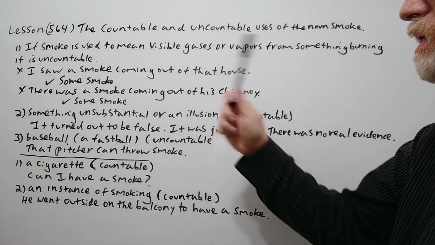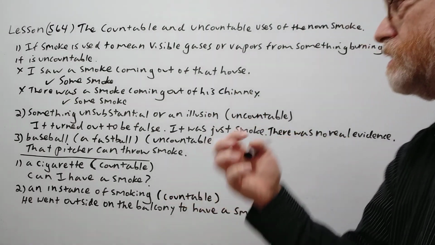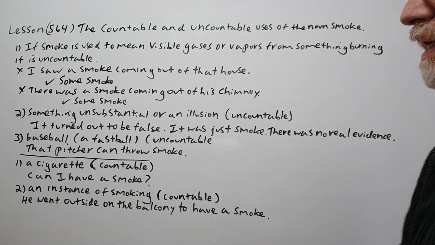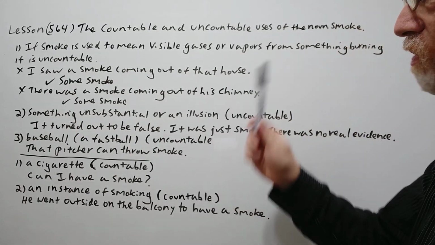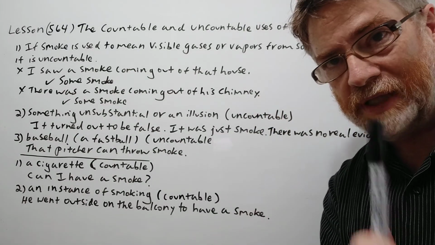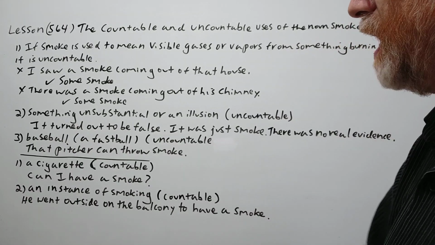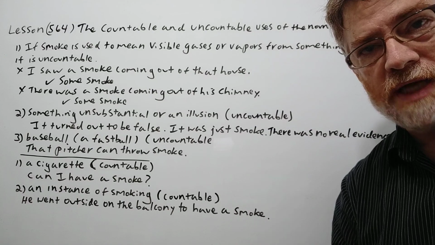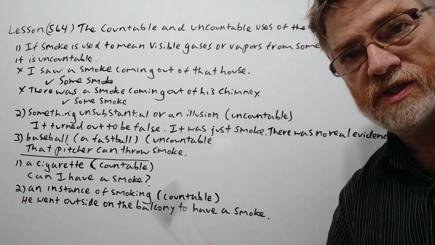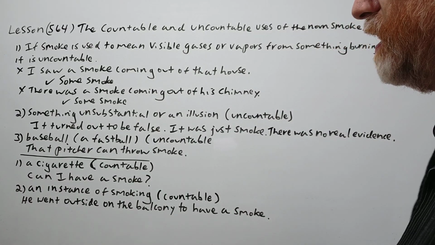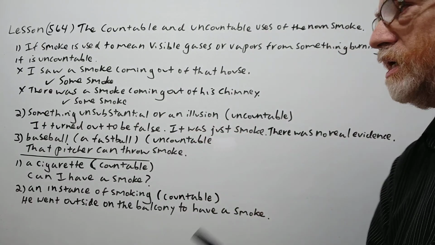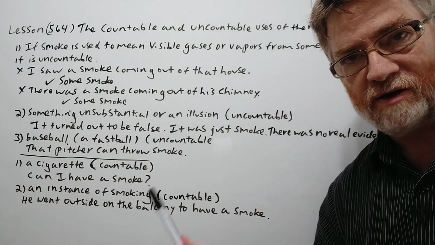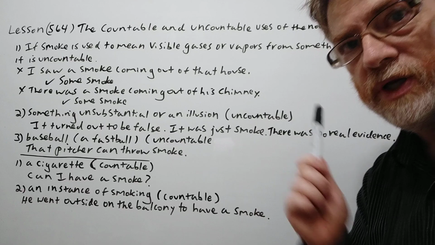So, if smoke is used to mean visible gases or vapors from something burning, it is uncountable. So here's one situation where students could likely make a mistake. They might say, "I saw a smoke coming out of that house." No, you should say, "I saw some smoke coming out of that house." It's uncountable in this sense. "There was a smoke coming out of his chimney." No, "there was some smoke coming out of his chimney." So it's definitely uncountable here.